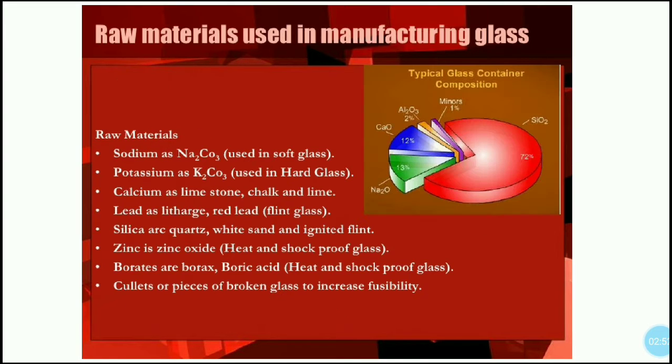Raw materials used in manufacturing of glass: sodium used in soft glasses, potassium as K2CO3 used in hard glasses, calcium as limestone, chalk and lime, and lead as litharge, red flint glasses, silicate, zinc, borates, and cullets. Cullets are basically pieces of broken glass. They decrease the melting point of glass when they are burned in the furnace, उधर cullets use करते हैं. I have made one video also, in which you will get a much better understanding of how these cullets are used.